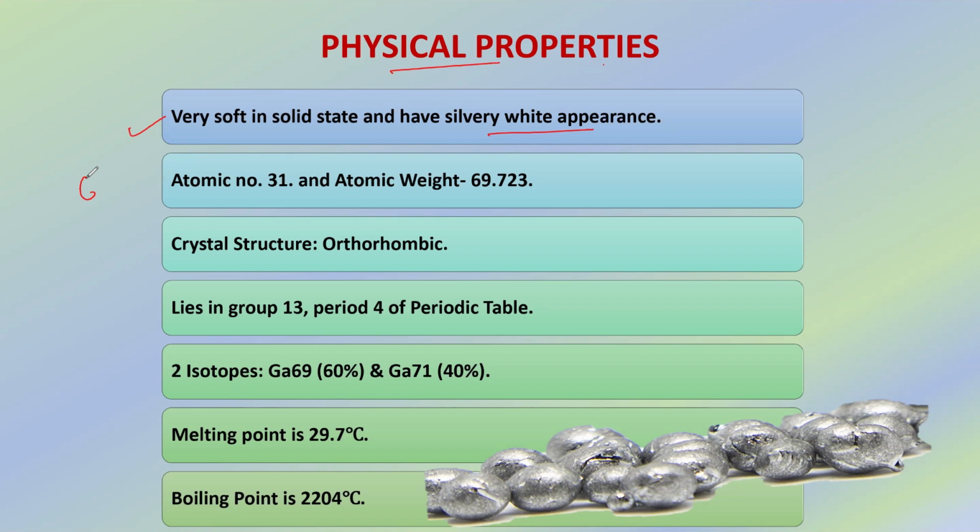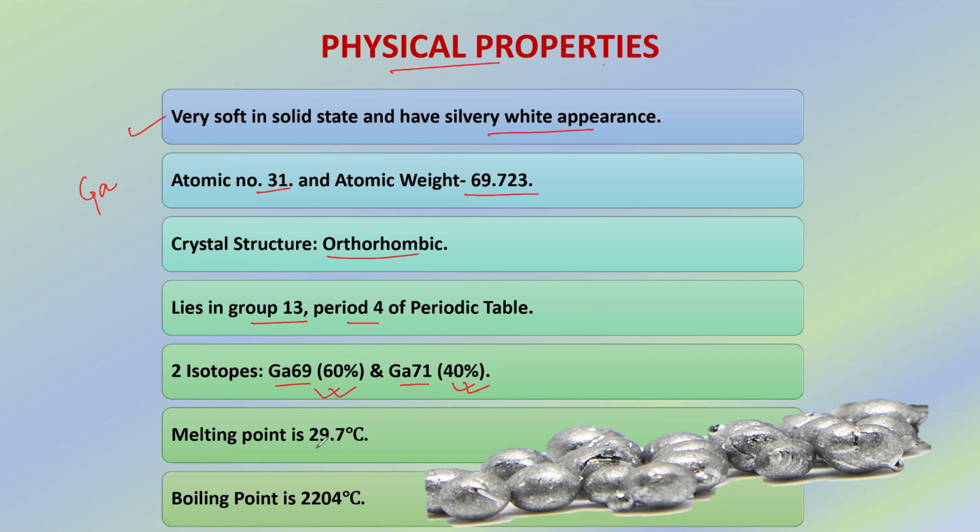Gallium has a symbol of Ga, its atomic number is 31, and atomic weight is 69.723. It has an orthorhombic crystal structure. It lies in group 13, period 4 of the periodic table. It has two isotopes, Ga69 and Ga71. The composition of gallium found in nature is Ga69 is 60% and Ga71 is 40%.